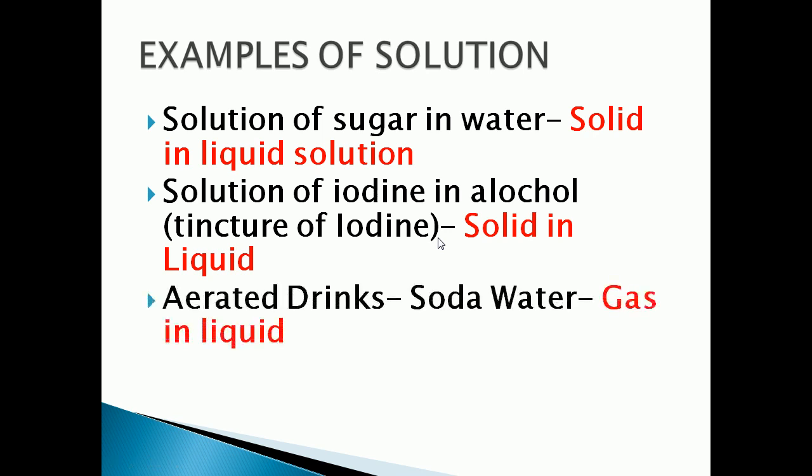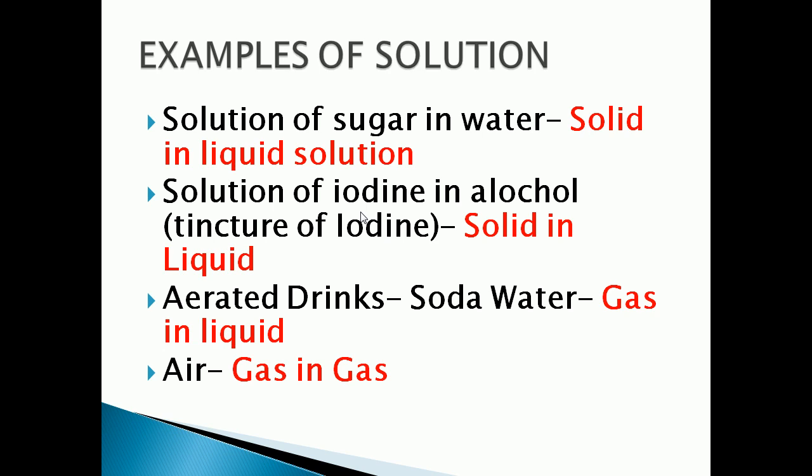Now we can see another example, aerated drinks. Aerated drinks, for example, soda water. As I already told, soda water is carbonated water, water mixed with what? Carbon dioxide gas. So here carbon dioxide gas is the solute and water is the solvent. Now air. We know air is a mixture of gas in gas.